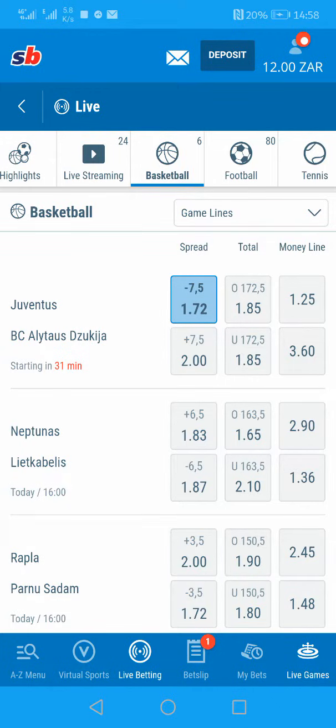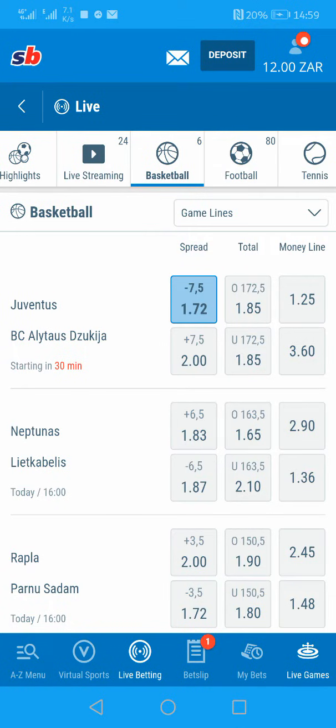You can call it a spread, just not to confuse. There's a spread of -7.5 there. So what does that mean? It simply means that whatever score Juventus has in this game, I will still deduct 7.5. Juventus must still win. A typical example will be for Juventus to score 100 points, just to be realistic, and this team to score at most 80. So that even when you minus that 7.5 from Juventus's 100, you will still be left with 92.5. So that's still a win for Juventus. I'm just making a typical example.